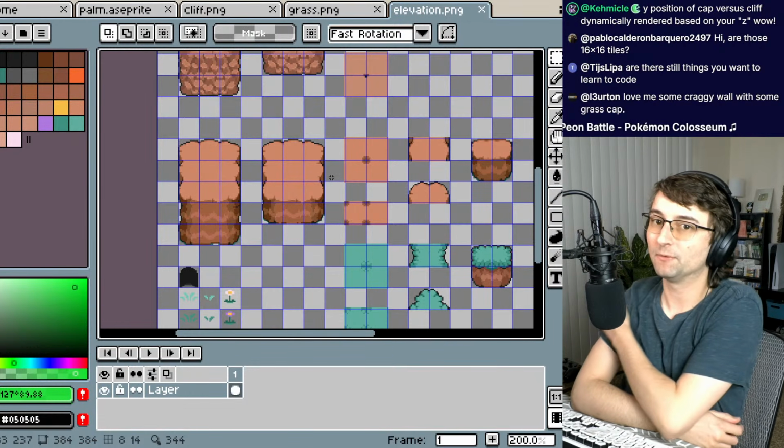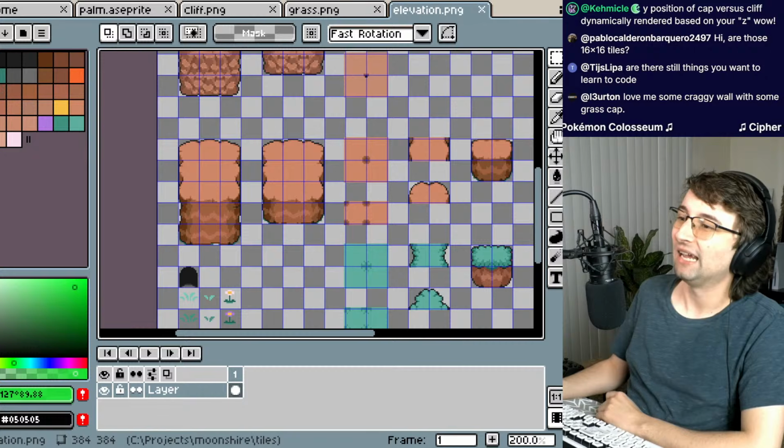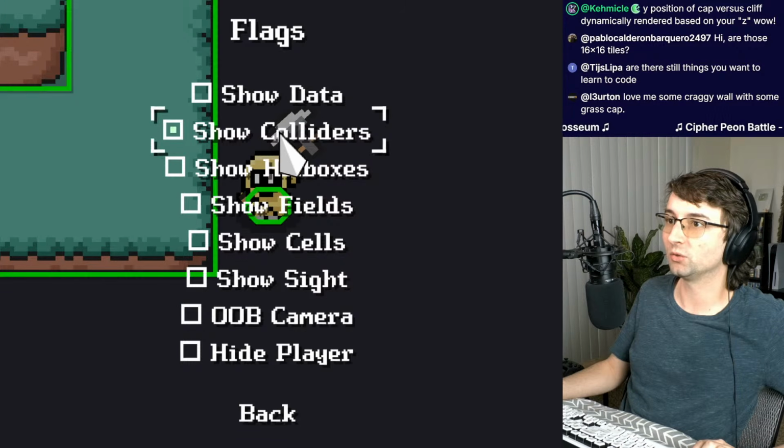Y position of cap versus cliff dynamically rendered based on Z. Yes, exactly. That's exactly how it works. And I think that if I show the colliders, it'll be even more clear. Show colliders and hitboxes.